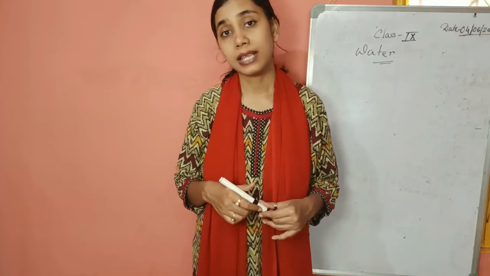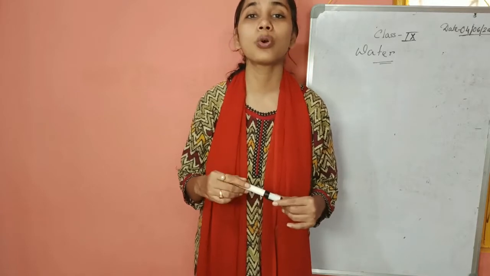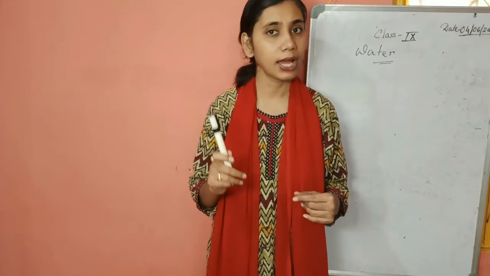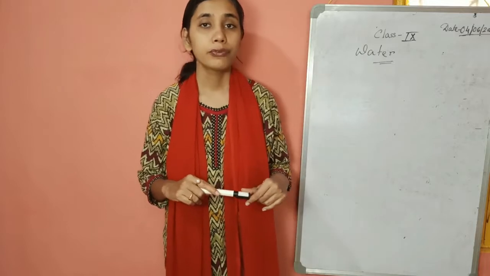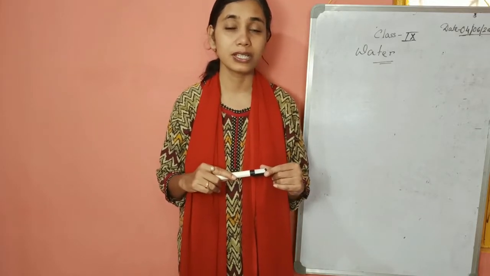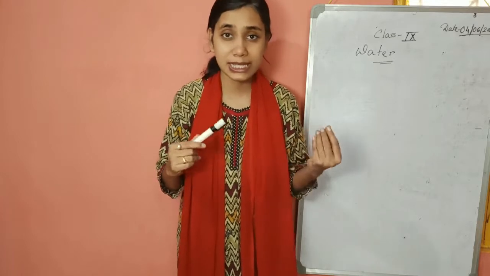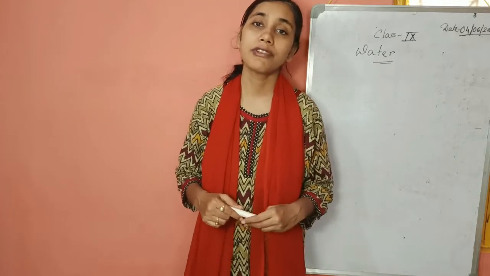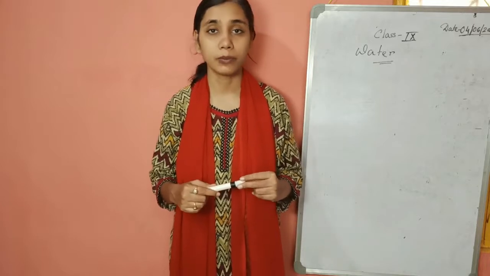So this question is asked: why is ferric chloride stored in an airtight bottle? I think we had this discussion in class 8. Ferric chloride is a deliquescent substance. It absorbs moisture from the atmosphere, dissolves in it, and sometimes becomes very sticky. That's why ferric chloride is always stored in an airtight bottle.